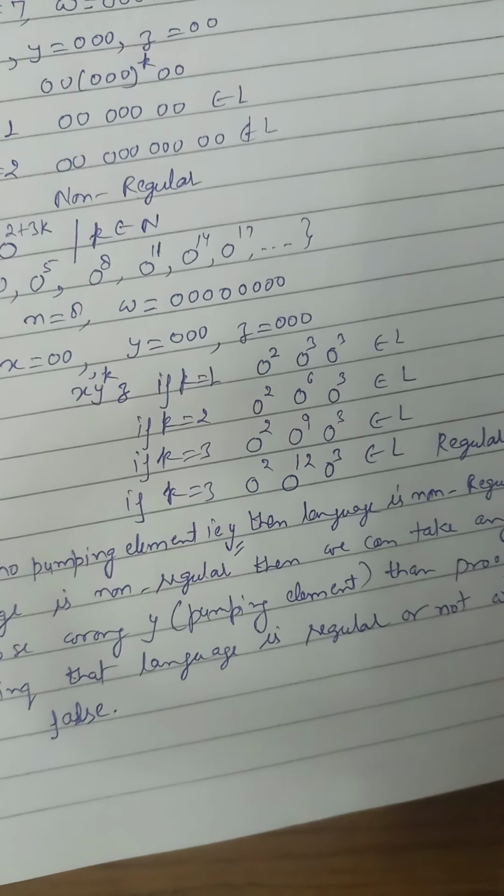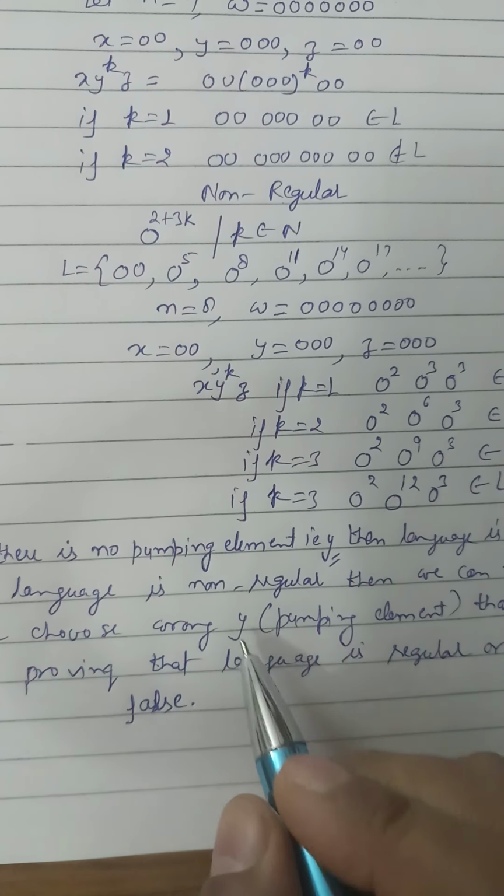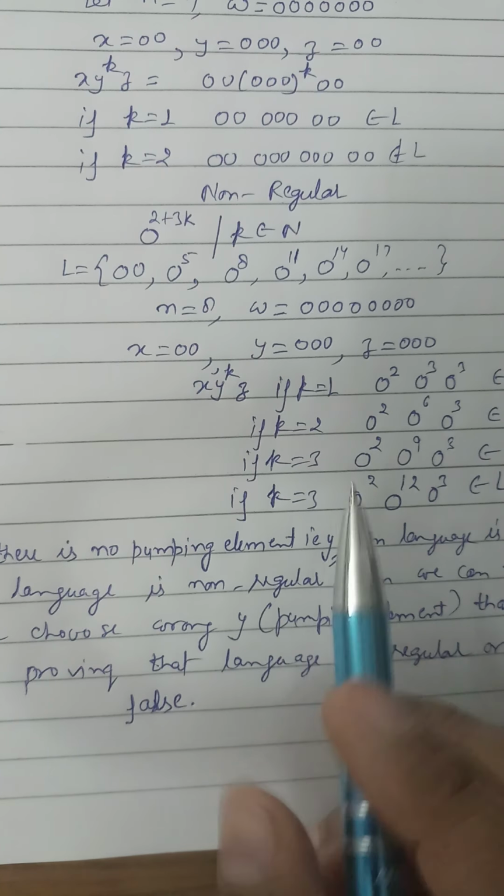That's why choosing the correct y is very important in the pumping lemma.